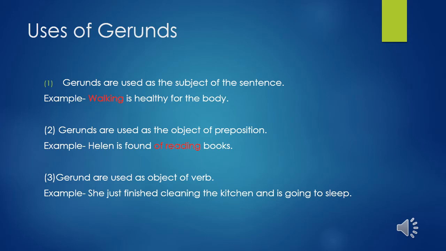Like this we can write more examples also. Now see the third one. Gerunds are used as object of a verb. After verb, object will come, and in the place of object we can use gerund. Like the example I have written, she just finished cleaning the kitchen and is going to sleep. You can see in the sentence, finished is what? A verb, and after finished we have cleaning. And what is cleaning? Cleaning is a gerund, because it's coming after the verb, and that's why here cleaning is playing the role of an object. Gerunds are used as an object of a verb. Finished is a verb, and cleaning is the object of this verb. These are the three uses of the gerund.